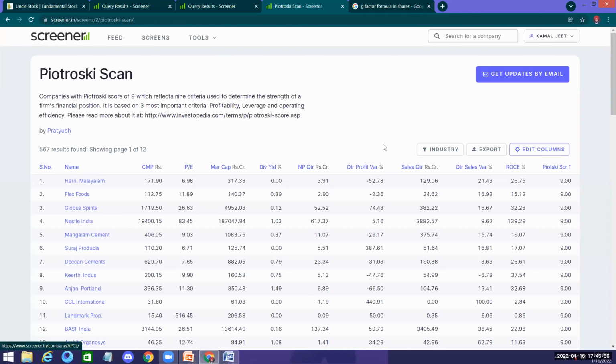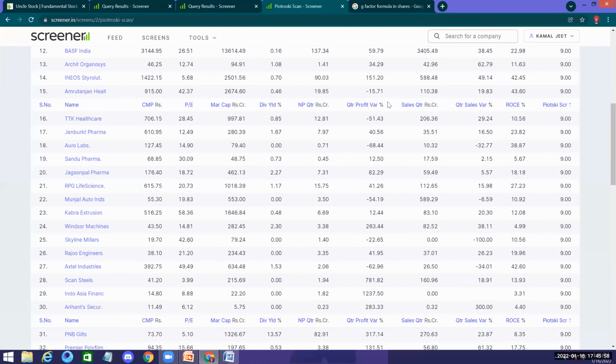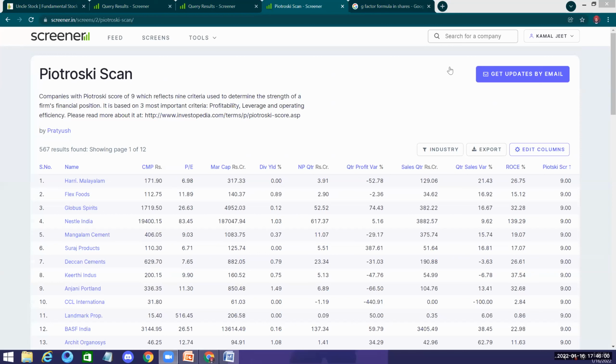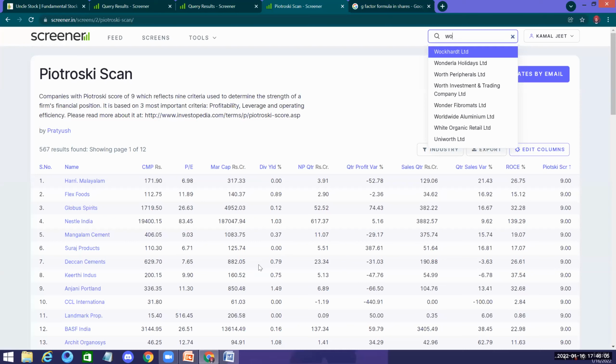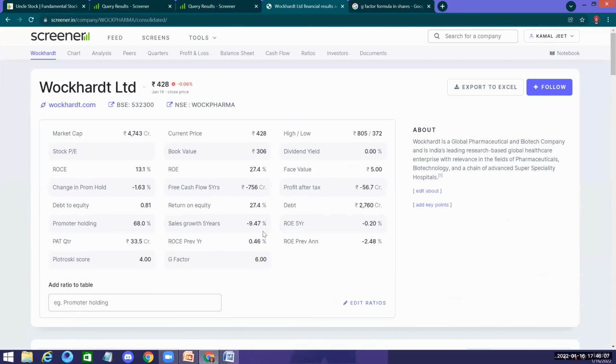Can you screen Wockhardt also? Okay, sir, I will screen Wockhardt for you. This is Wockhardt. We have a Piotroski score of 4 and 6. There is a fall in the 5-year growth by 10%.